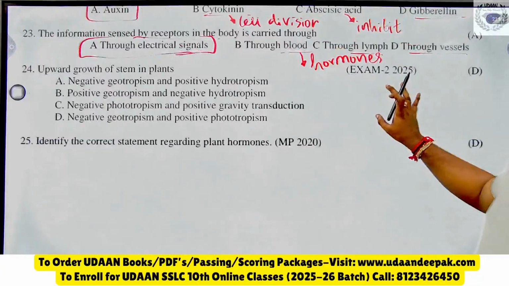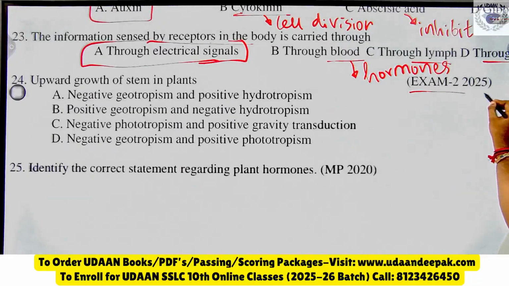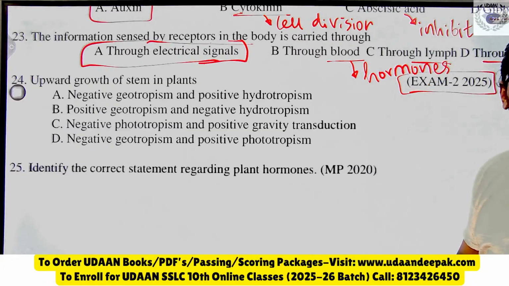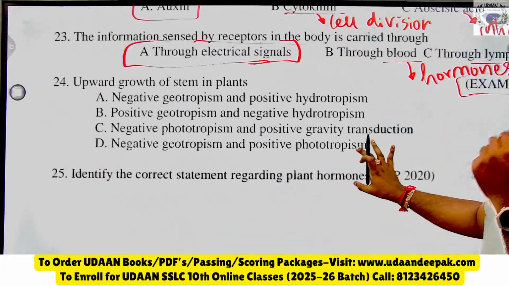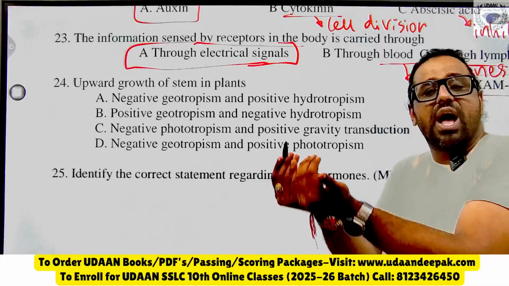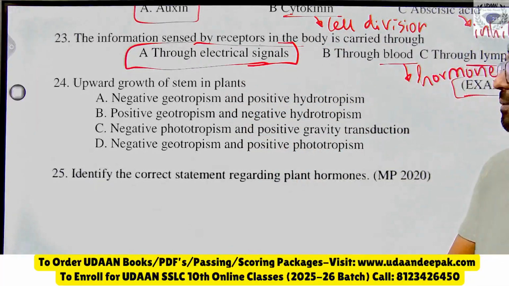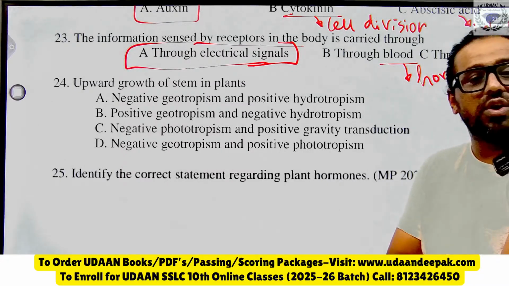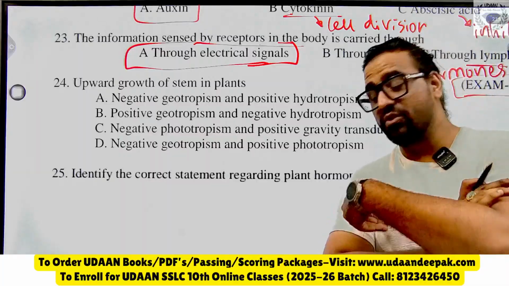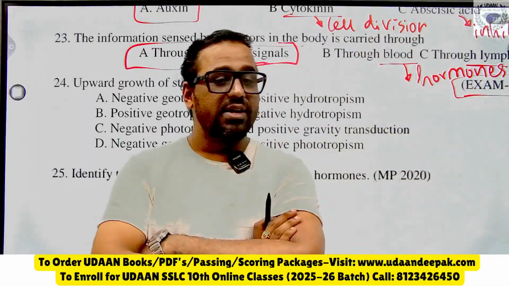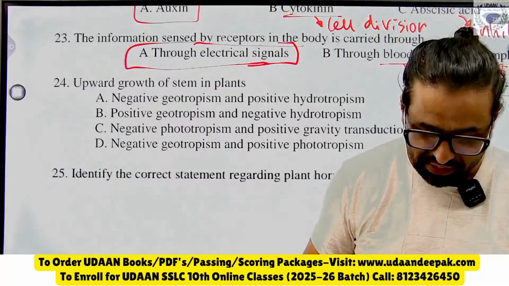Next, upward movement of stem in plant. This question has come in the exam in 2025, so you are just a senior. Let me know the answer. Upward movement of stem in plant, the stem is moving upward. It is because of whom? Tell me the answer, I will not go ahead until you tell me. So you must tell me the answer fast.